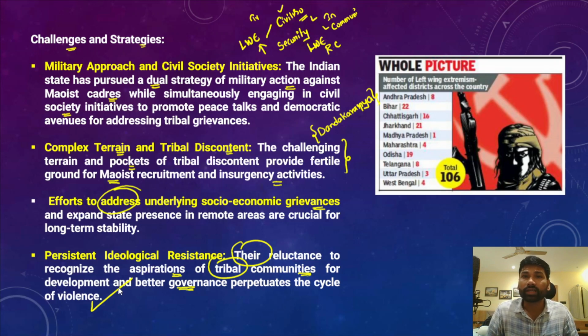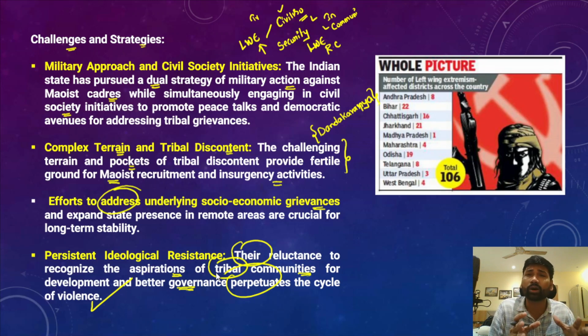But however, now they are strongly resistant to recognize the aspirations of the tribal communities, the modern aspirations of the tribal communities. So they refuse to recognize these aspirations, and at the same time, this has been perpetuating the continuous cycle of violence in those red corridors.